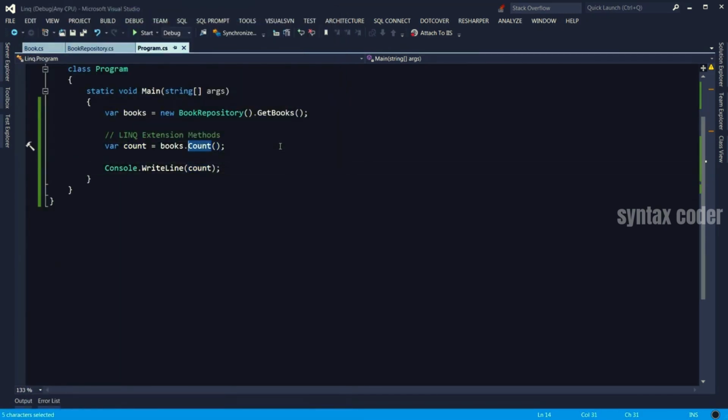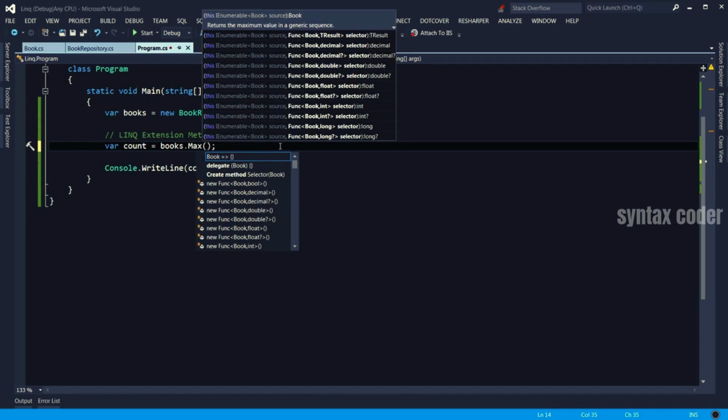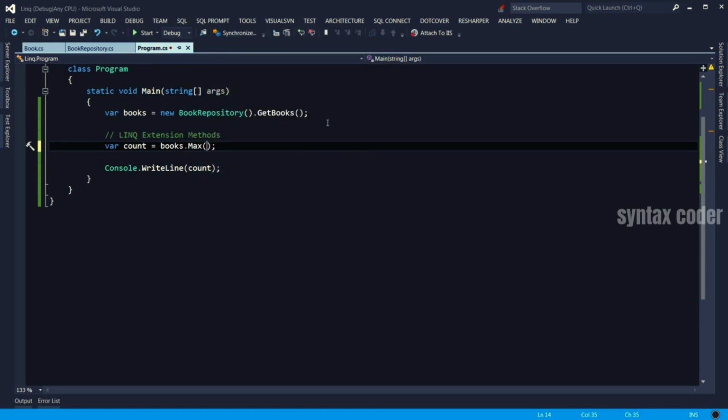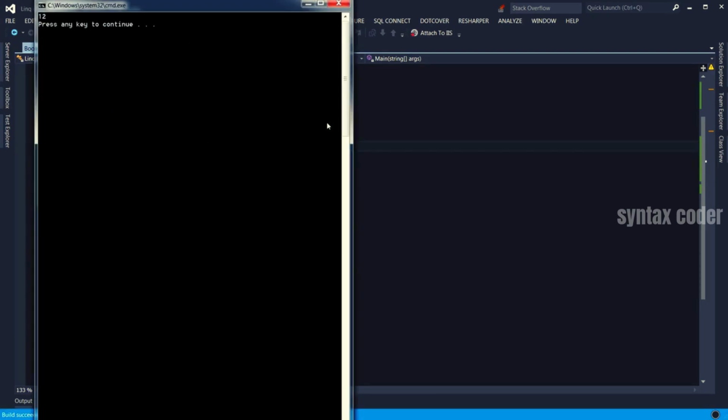We also have a useful method here called max, which is used to return an object that is assumed max of something in a collection. So in the list of books, what does max mean? We kind of have to give it a meaning. In this case, take a look at the arguments, we can pass a delegate that takes a book and returns some value here. So what I can do is say return a book that has the highest price. Let's run the application. That's $12.